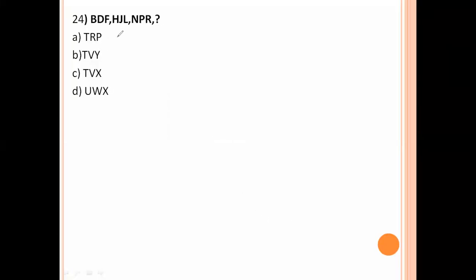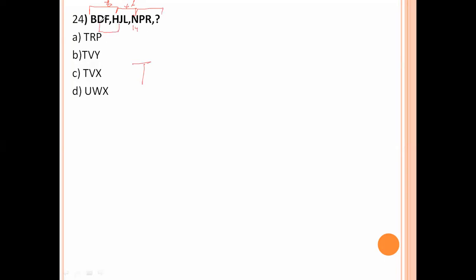Next question. B to H. H value is 8, B value is 2, means plus 6. So for N, value is 14. 14 plus 6 value is 20. That means T.